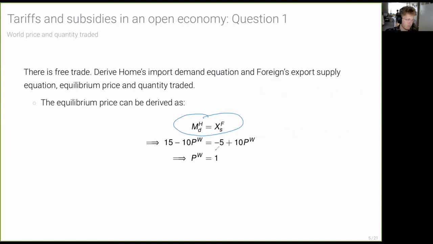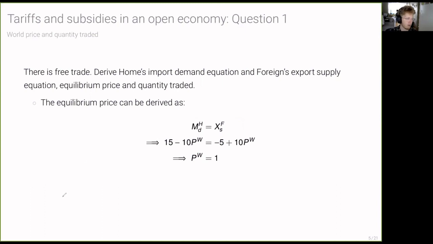and then once we've equated them, I can add 5 to both sides. For instance, I can add 10p to both sides. And so what is this going to give me? It's going to give me that 20 is equal to 20 p world. And so if I divide by 20 on both sides, what do I get? I get that p world is going to be equal to 1. So when these countries start freely trading, the world price is going to be 1.